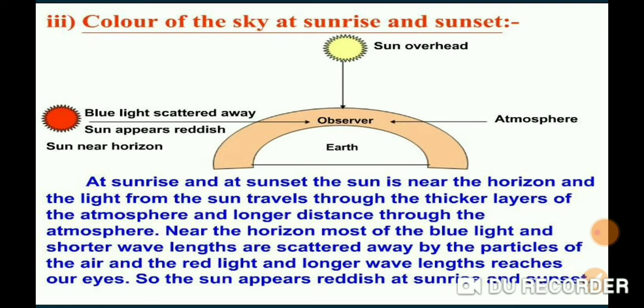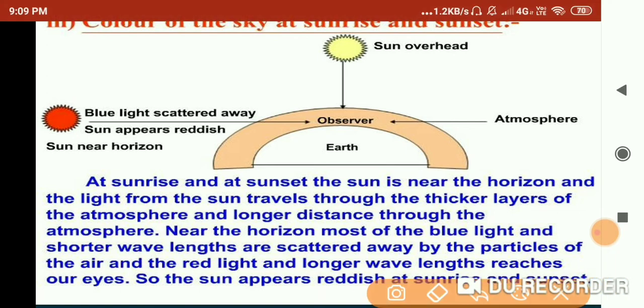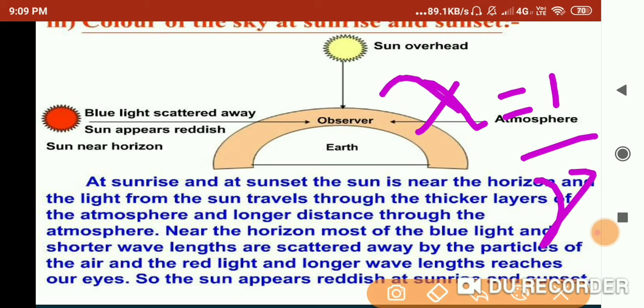So only red light remains, because red's wavelength is high, therefore its scattering will be less, and blue wavelength is very low, therefore its scattering will be high.